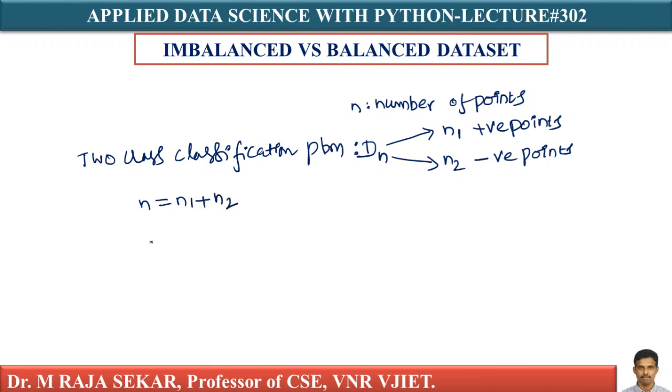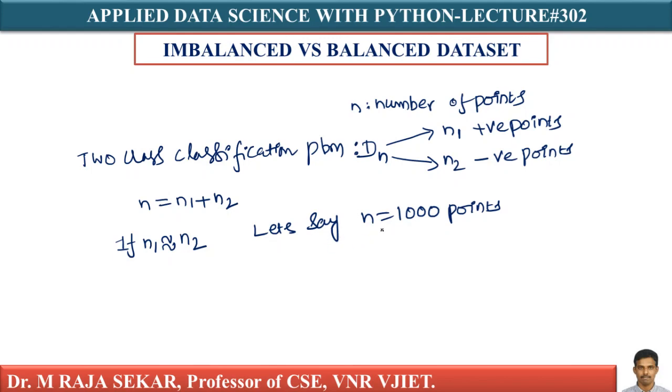If n1 is roughly equal to n2, let me assume n equal to 1000 points.